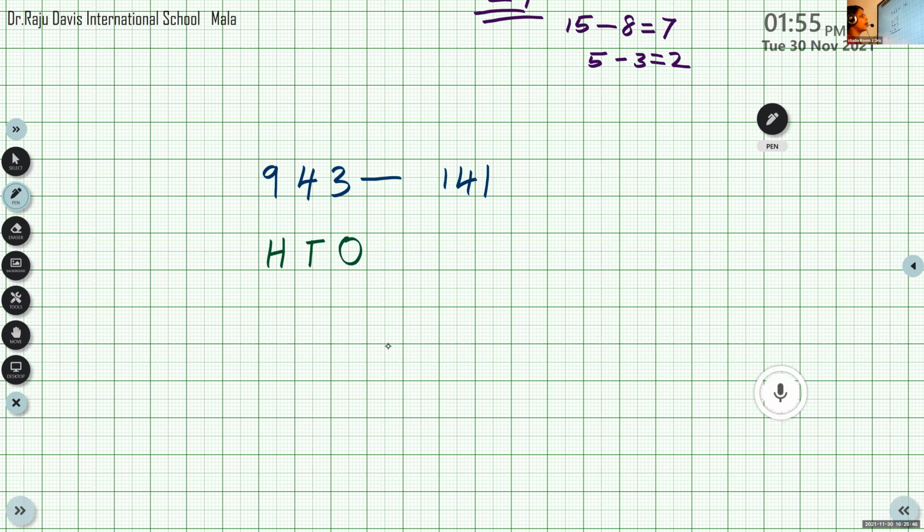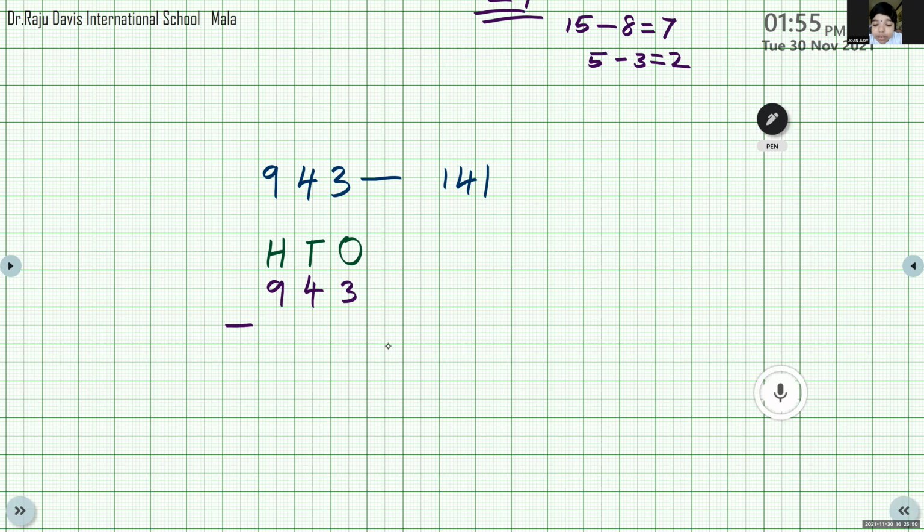Always we have to start from which place? Ones place. So here we have 3 minus 1 at ones place. What's the answer? 3 minus 1 is 2. Very good. Now, tens place, 4 minus 4. Subtracting a number from itself. What is the answer? 0.